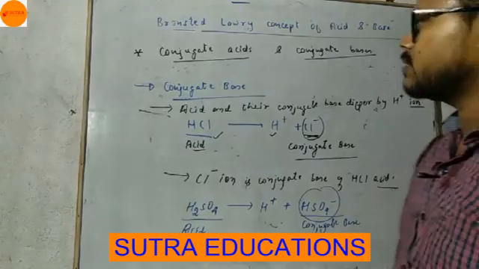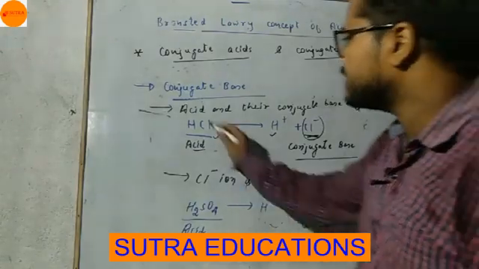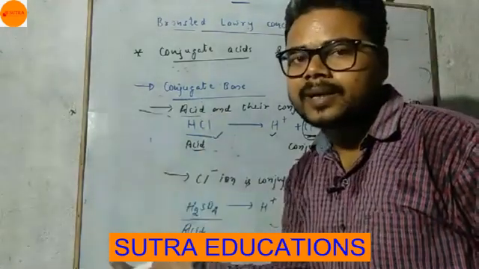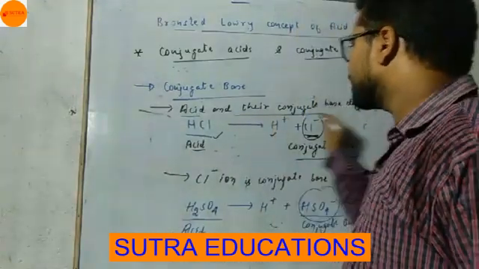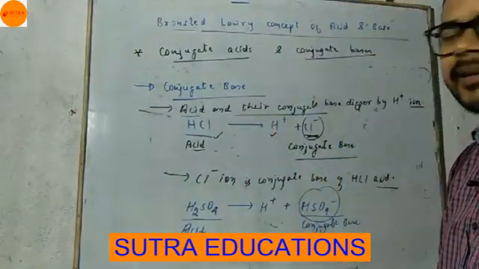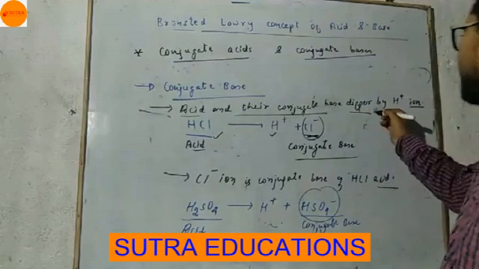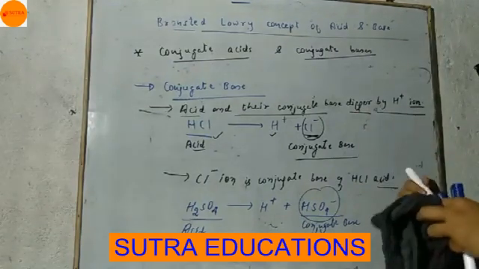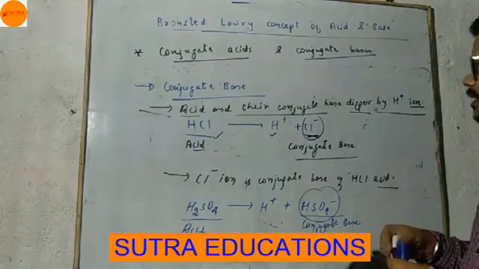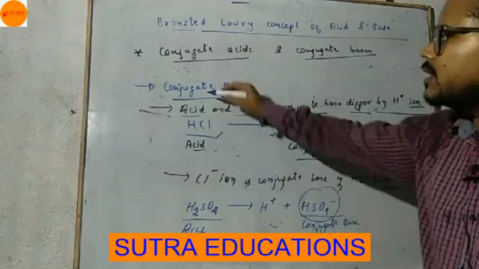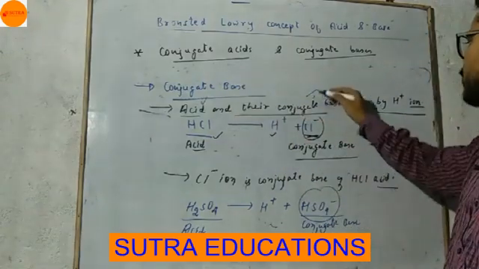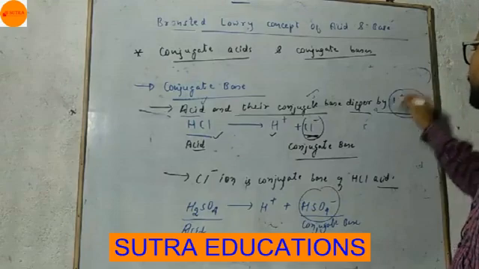What is the definition of conjugate base? A conjugate base is produced by an acid. So acid and their conjugate base differ by H plus ion. It means the difference between the acid and the conjugate base obtained will be an H plus ion.